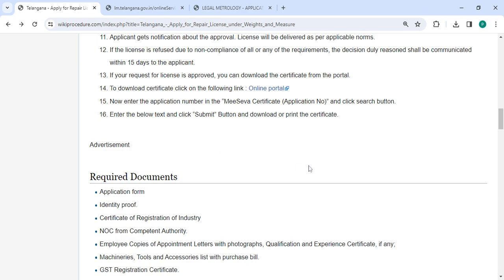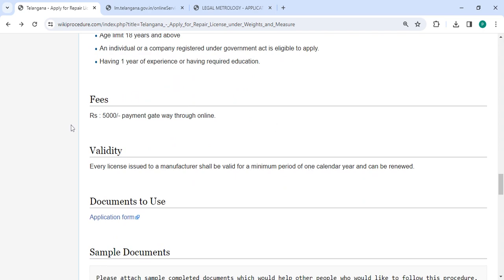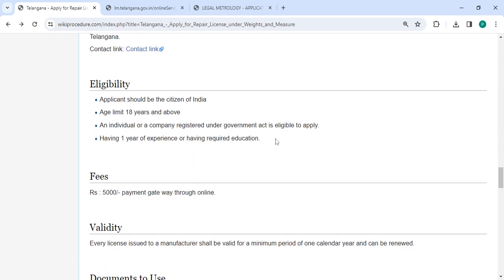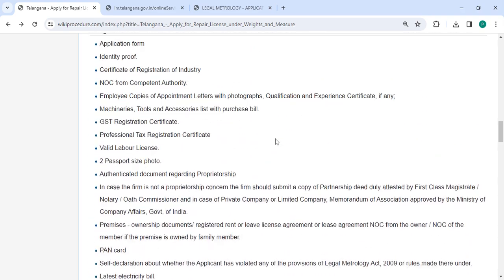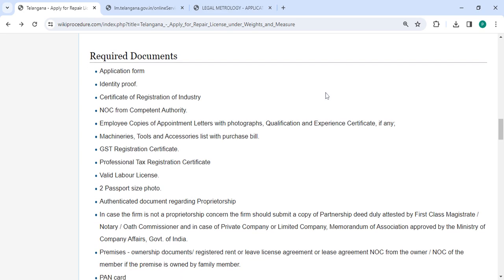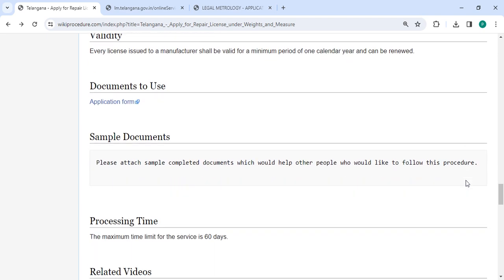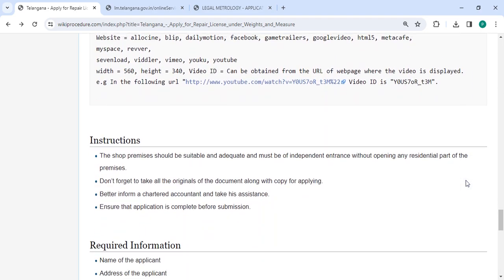and you can download or print the certificate. And in the section below we have mentioned the fees section. So you have to pay 5,000 through the payment gateway online. Also, you can check more details related to the procedure in each section below. Here there are the required documents, detailed information, and in the office and location section, the department and contact details that need to be approached for this process are provided. So we have provided all the information in each and every section, which is very useful for you.